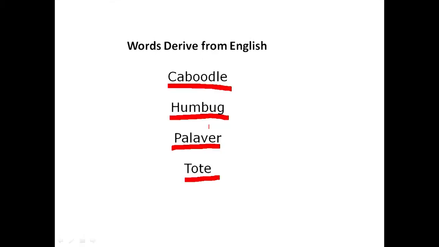So we have palaver. Well, palaver is the only word, I believe, that does not fully conform to the meaning we have in Creole. In Creole, when we say palaver, we mean to quarrel, okay?